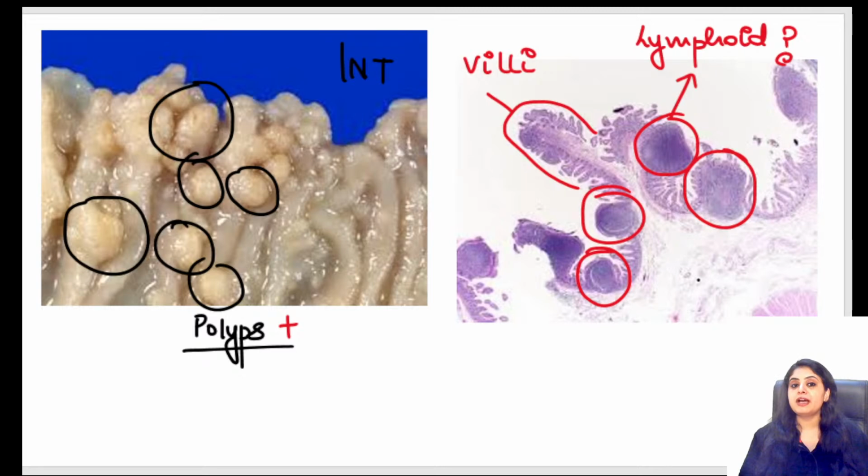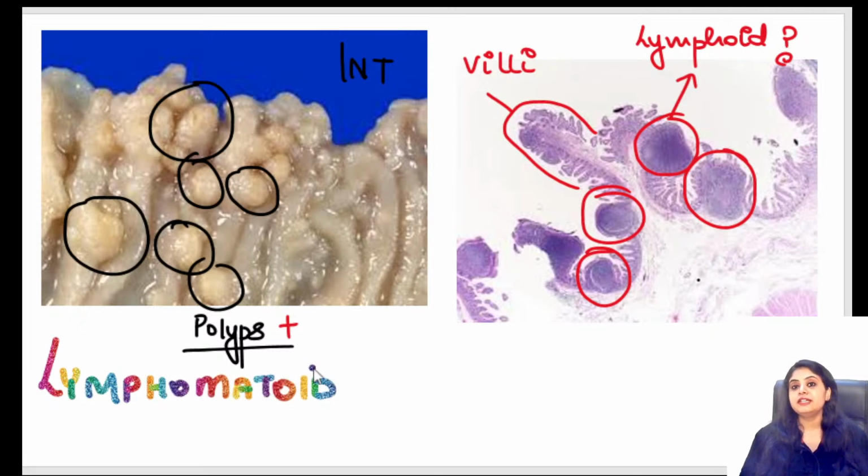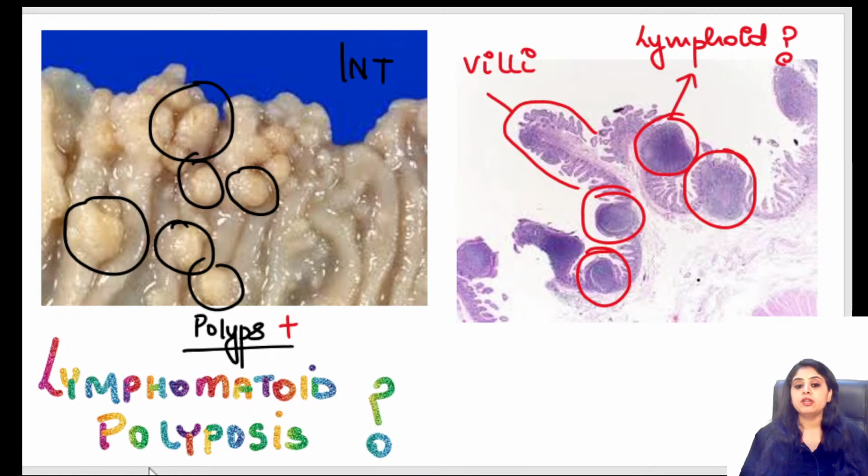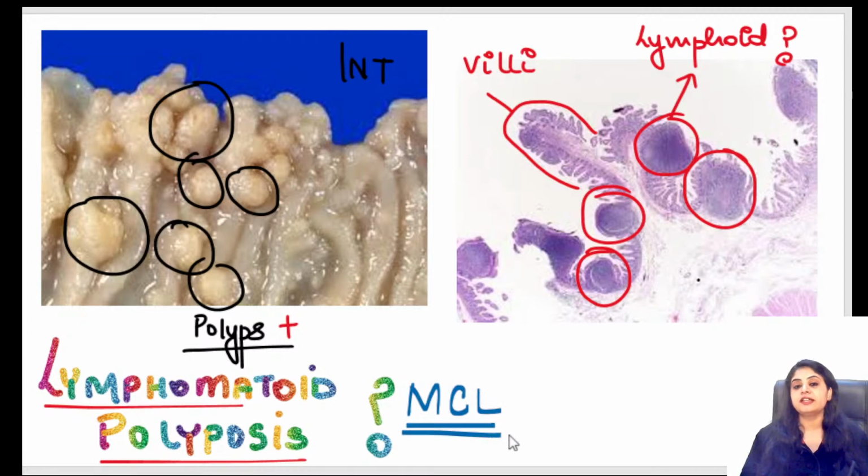So now when you go back and see your previous year question, there is something known as lymphomatoid polyposis. That is the exact question that came in the exam. Lymphomatoid polyposis is associated with which lymphoma? So see, polyposis tells you lots of polyps. Lymphomatoid tells you something to do with lymphoma. So lymphomatoid polyposis is associated with mantle cell lymphoma.